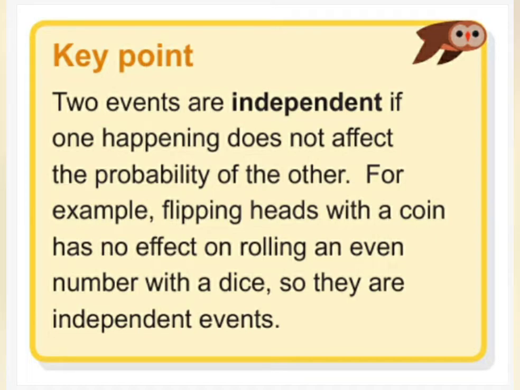For example, if I'm flipping a coin and I got heads the first time, the probability of heads will be 1 over 2, and the second time I flip a coin, the probability will stay the same. So it doesn't change. This is the meaning of having two independent events. Now let's take a look at a question and we will understand more how to use the tree diagram to talk about independent events.